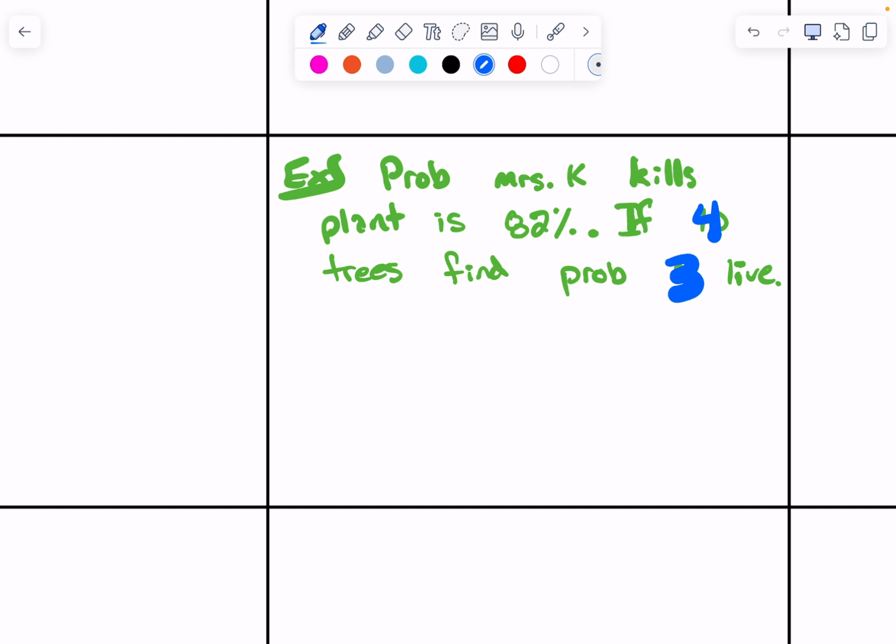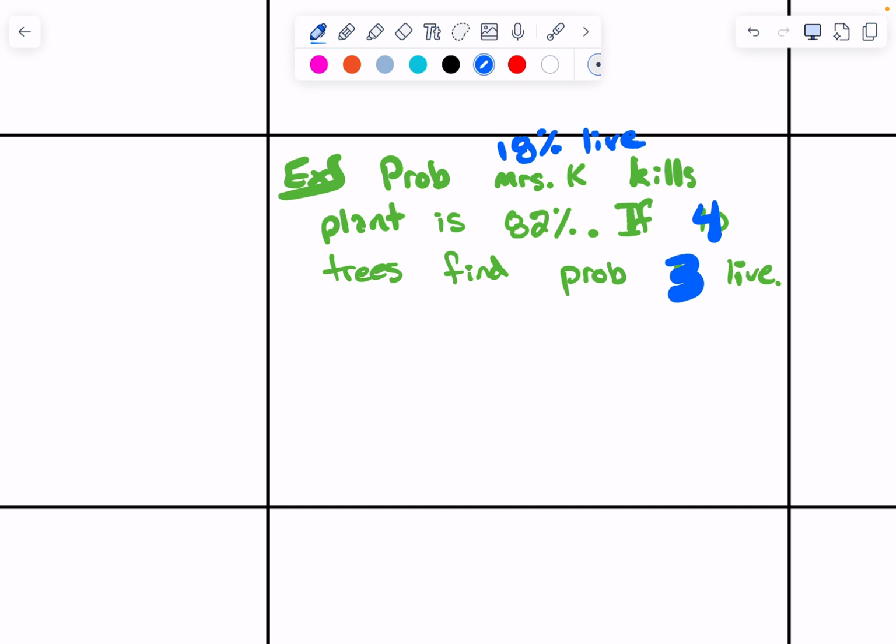By the way, real quick, if I have an 82% kill rate, it's a pretty good kill rate for plants. And now I'm talking about 3 out of 4 living. If I have an 82% kill rate, what is the live rate? I have an 18% live rate, right? 18%, you don't have to write this down.